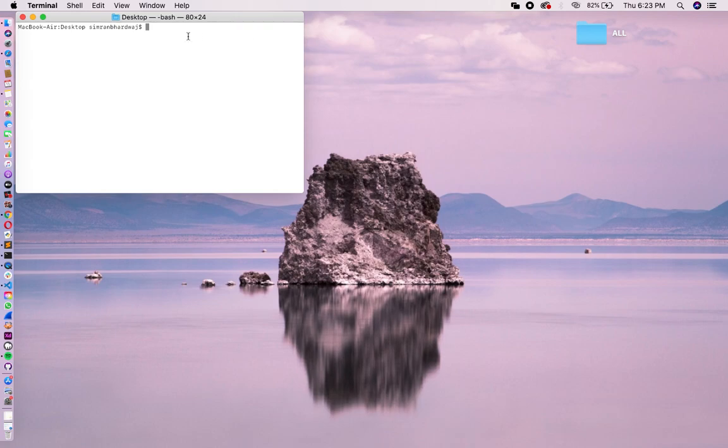Now there is something that you need, which is the code you want to push to your repository. So let's create a folder using the command mkdir, and let's give it a name, my first repo.